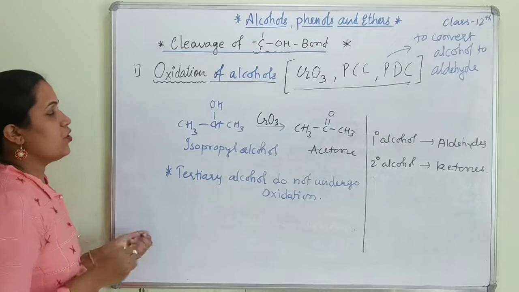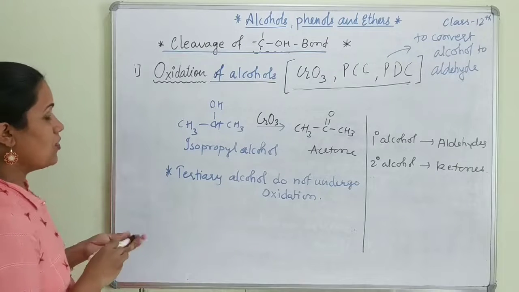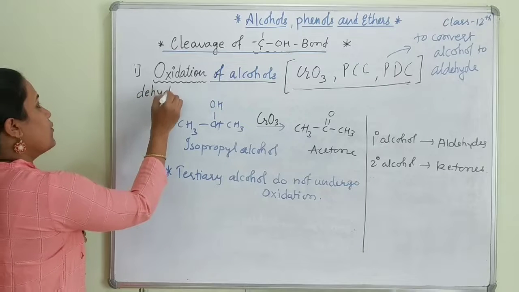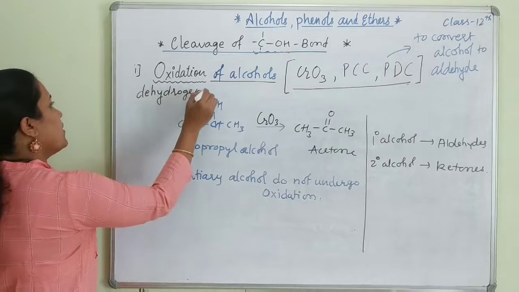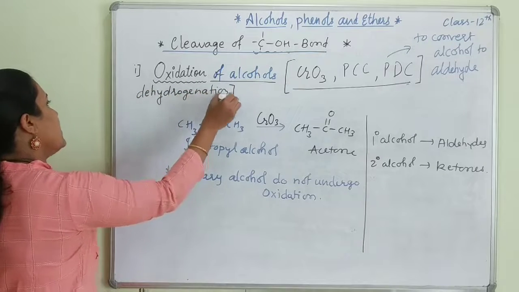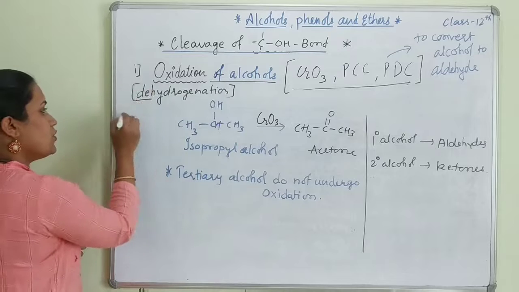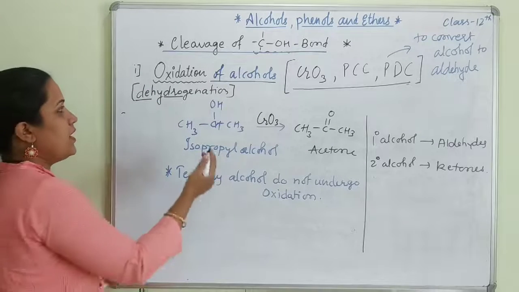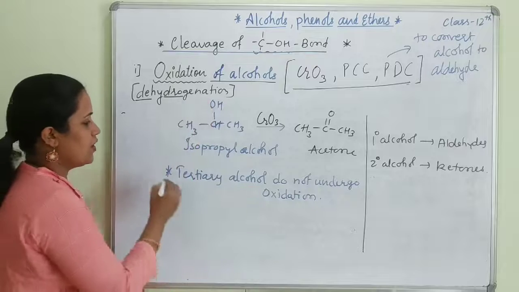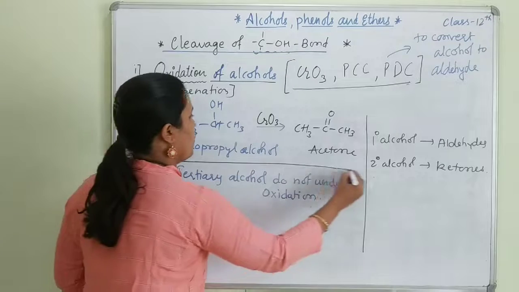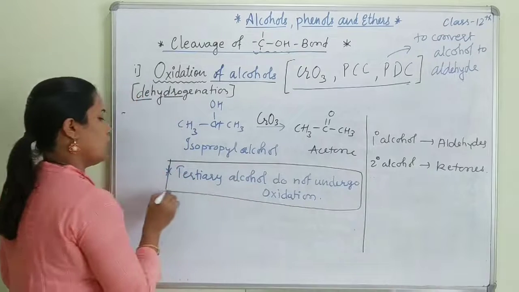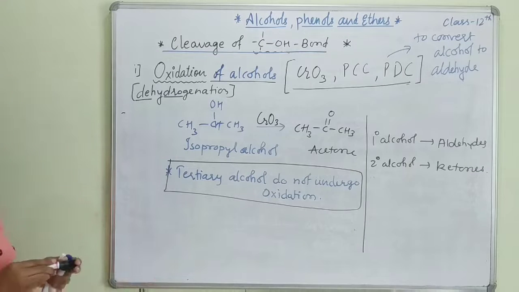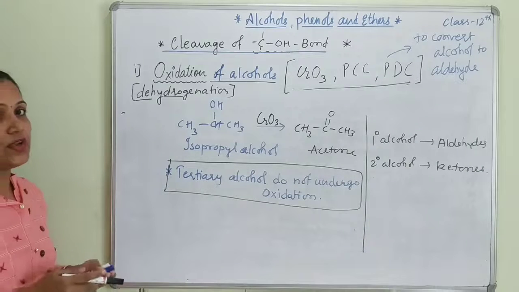And students, this oxidation of alcohol is also considered dehydrogenation. Why is it known as dehydrogenation? Because de means removal, hydrogen is getting removed, that's why it is dehydrogenation. Tertiary alcohol does not undergo the oxidation reaction because it requires drastic conditions.